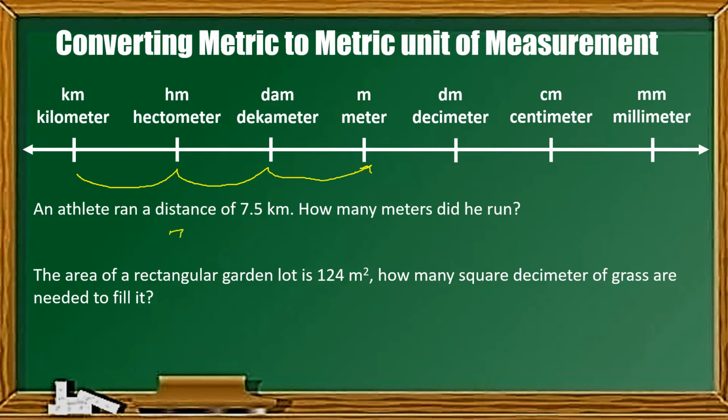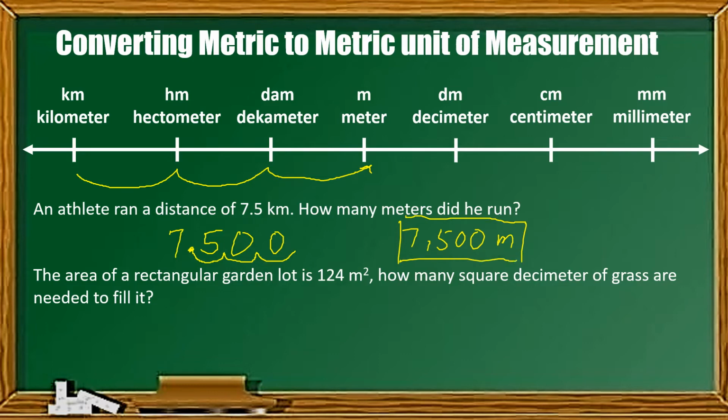What will happen is that yung decimal natin, i-move din natin siya ng 3 beses pakanan kasi papunta sa kanan yung movement. So, that will be 1, 2, 3. And then yung mga spaces, lalagyan natin ng 0. Therefore, 7.5 kilometer is equal to 7,500 meters. That is our answer. And then, the next one is the area of a rectangular garden lot is 124 meters